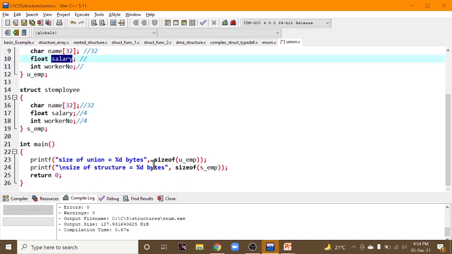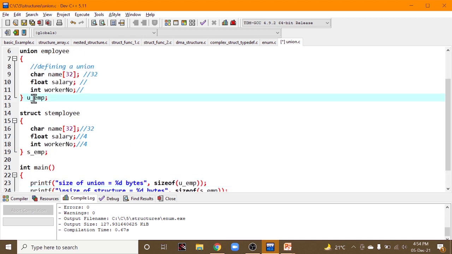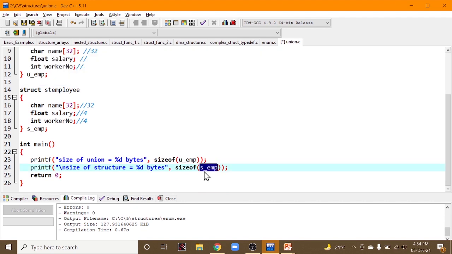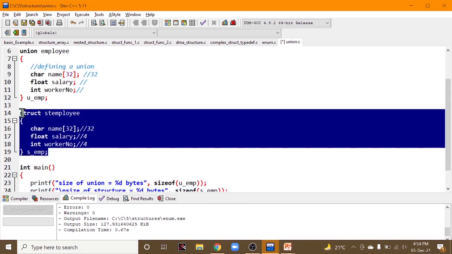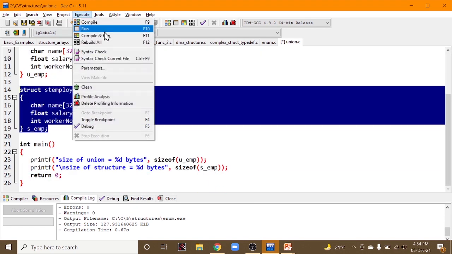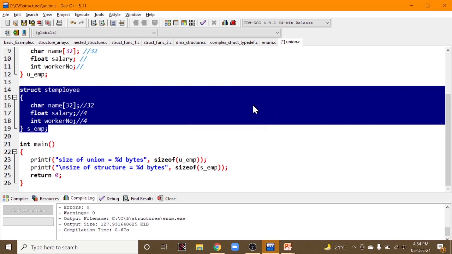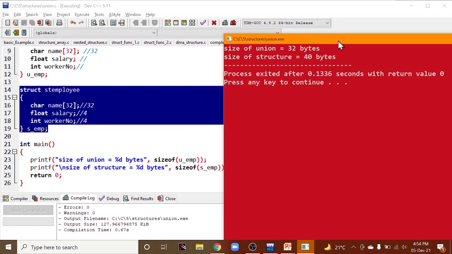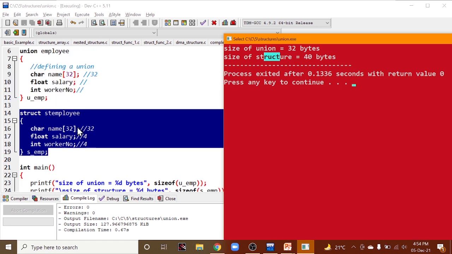You can check here, I'm printing sizeof ump, a variable to access the size of this union, and sizeof smp is the size of this structure. You can check the size: the size of the union is 32 bytes and the size of the structure is 40 bytes.